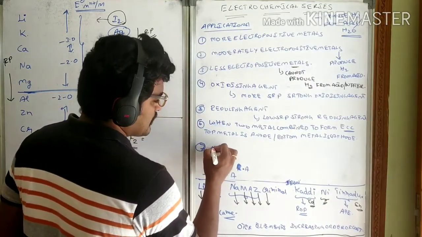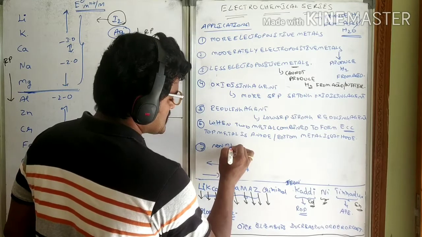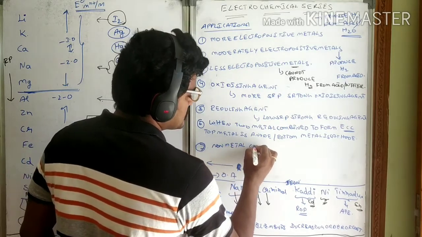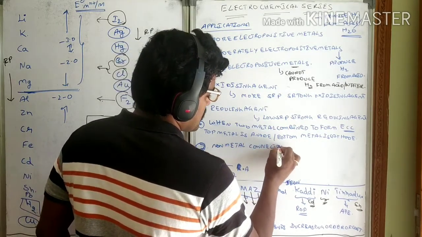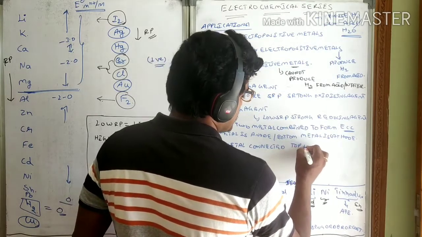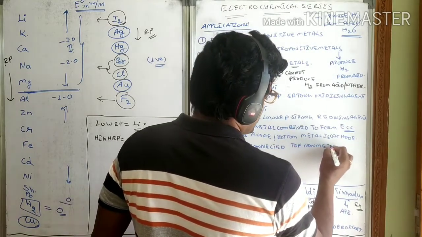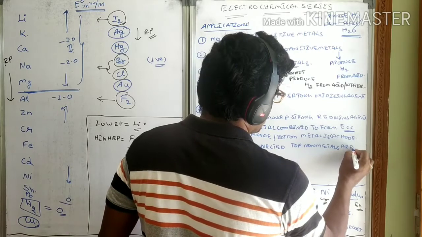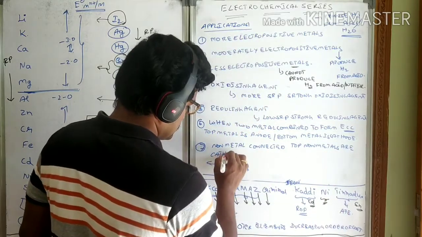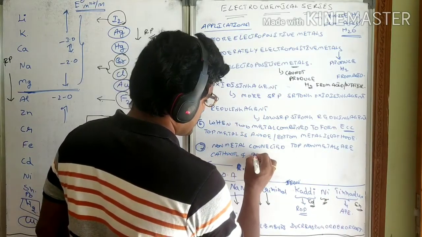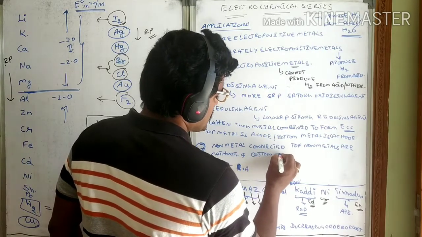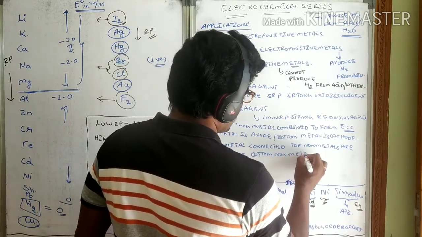When non-metals are connected, top non-metals are cathode and bottom non-metals are anode.